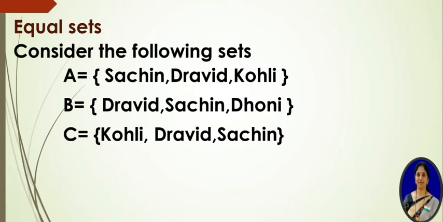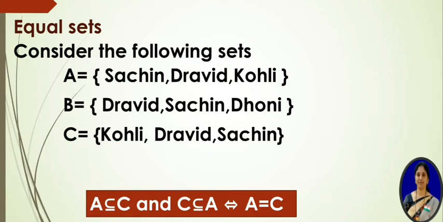So see here, A is a subset of C and C is a subset of A, if and only if A is equal to C. That means when two sets are equal, we can say that one is a subset of the other, and otherwise, if one is a subset of the other and vice versa, then we can say that the two sets are equal.